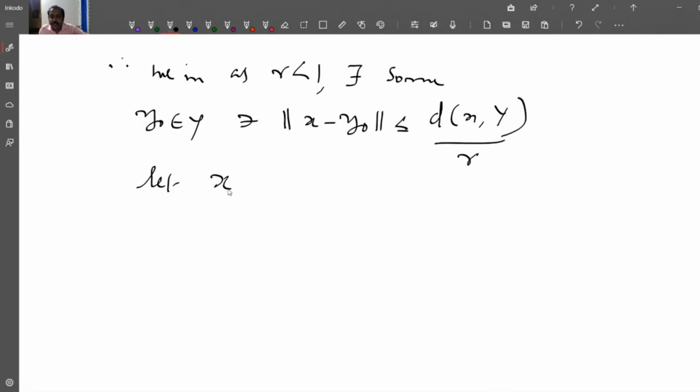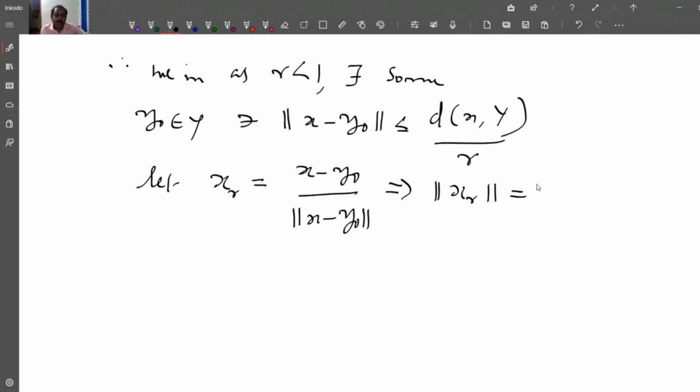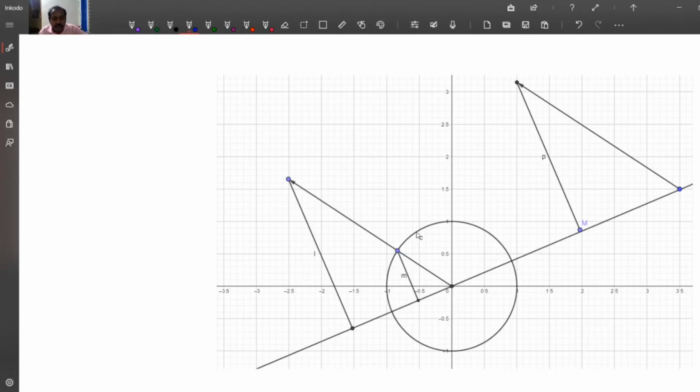So let x_R equal (x minus y0) divided by the norm of x minus y0. So this implies the norm of x_R equals 1. You can have one more observation from the figure.